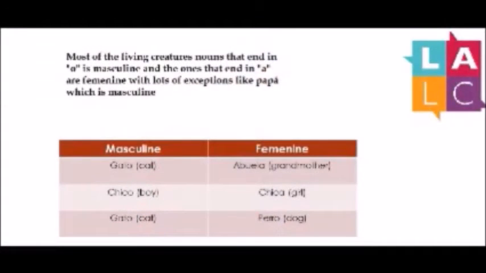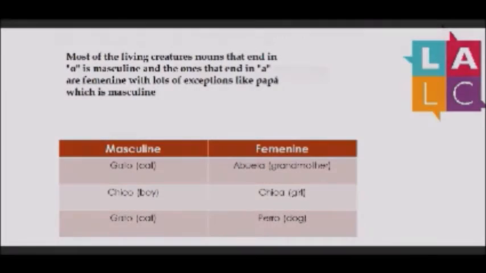So in that case, unfortunately, in the living creatures, we have a lot of exceptions. So, for example, papa ends in A and is masculine. But guess what? In the non-living creatures, you only have 6 exceptions. So let's see them. It's still the same. The majority that ends in A is feminine, and the majority that ends in O is masculine.